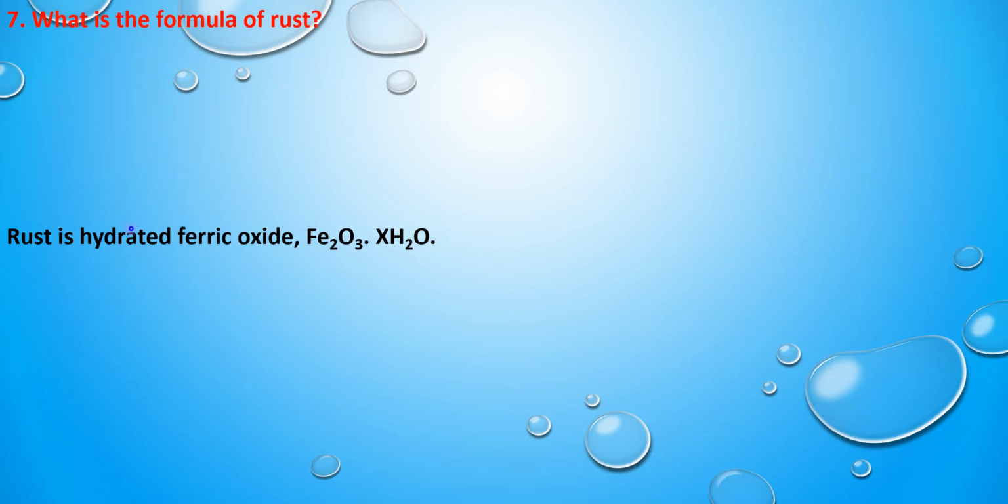So rust is hydrated ferric oxide. Scientifically, the chemical name of rust is hydrated ferric oxide. Its formula is going to be Fe2O3.XH2O. Here X means the number of water molecules. Hydrated ferric oxide means it contains definite proportions of definite molecules of water content.